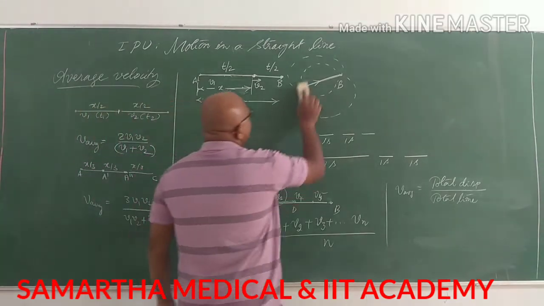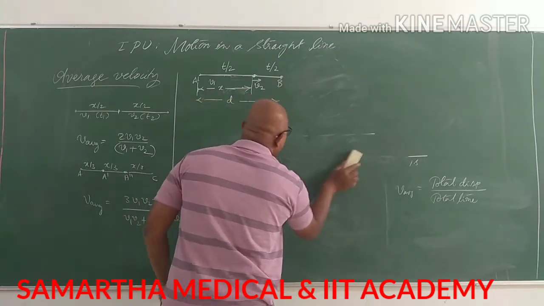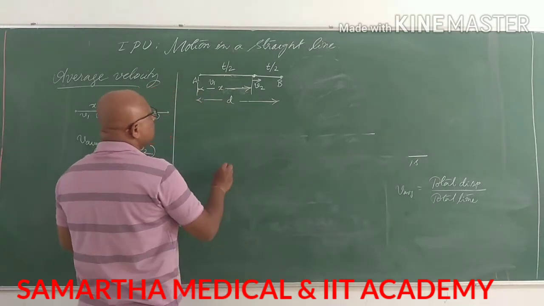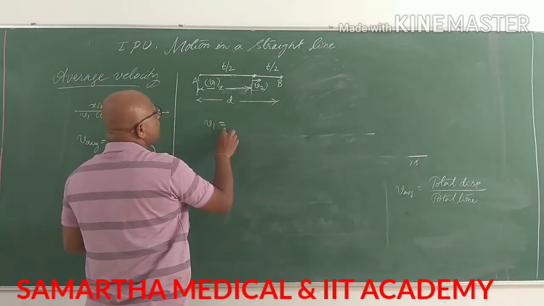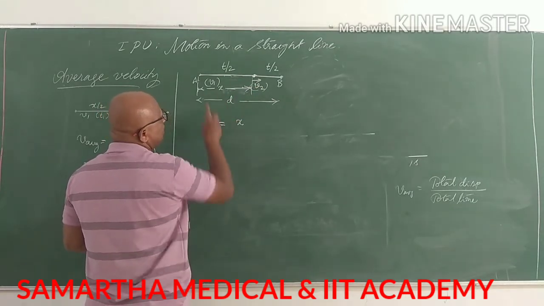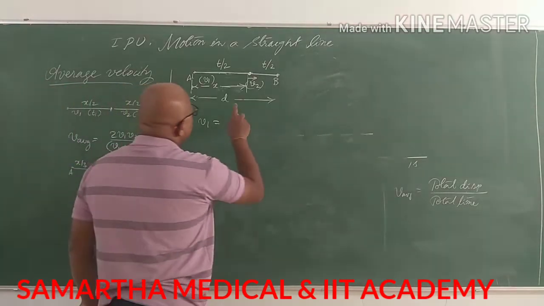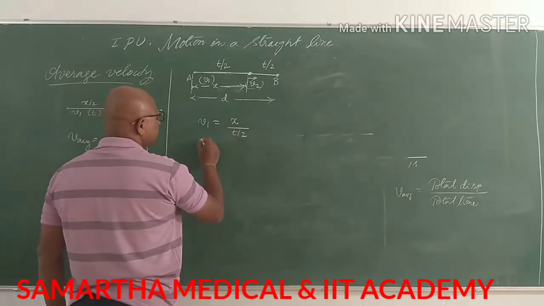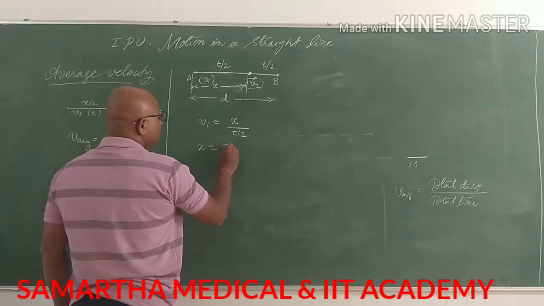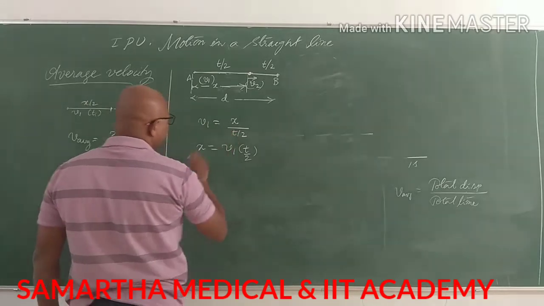Let's see what kind of average velocity formula we are going to obtain. First, let's calculate the velocity equation. Velocity v1 is equal to distance traveled, how much distance is traveled? x is traveled in this particular time. So x is the distance traveled and the time taken is t by 2, x by t by 2, and x is equal to v1 into t by 2. This is the expression for x.